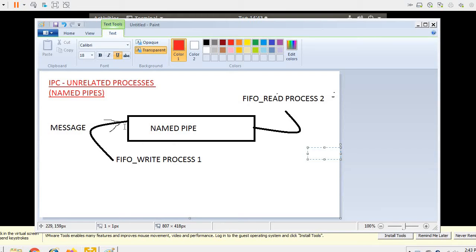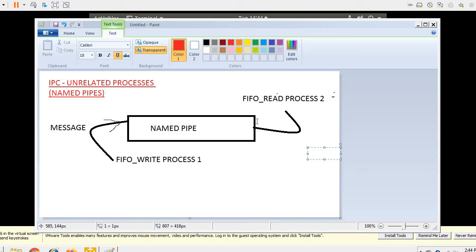Now here you can see that in this diagram there is a named pipe, and on one end of this named pipe there is a write process, and on the other end there is another process, that is the read process. So the concept here is, this process will write some message at this end of the pipe, and this process, which is entirely different from this process, will read from the other end of the named pipe. Fine.